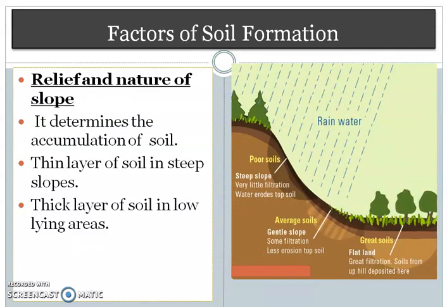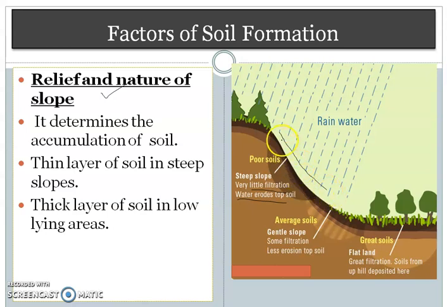The next important factor is the relief and nature of slope. Relief here means whether the area or the landform is a plain area or has a slope. Look at the diagram. On steep slopes like this, very little filtration of water takes place and water erodes the topsoil.